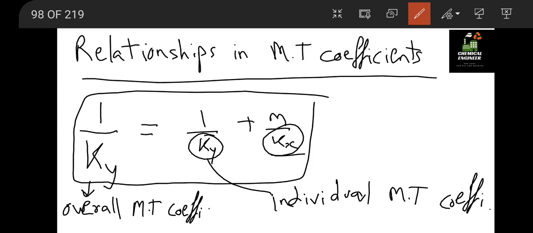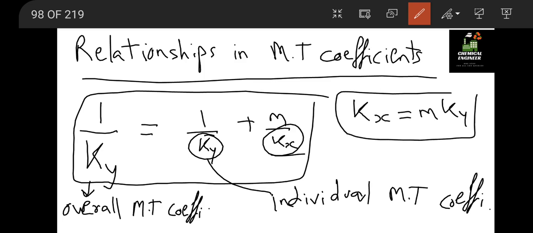Okay, and m is calculated as kx equal to m ky. Some relation related to m would be given in your question, or suppose you are given y equal to m into x. Whatever is given in your question, that m you have to use here.